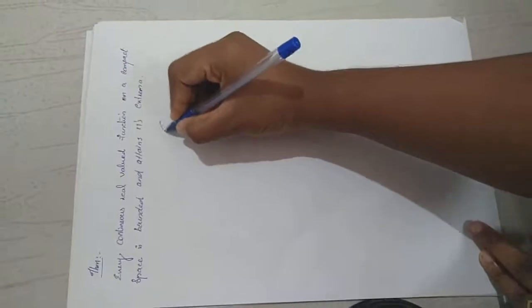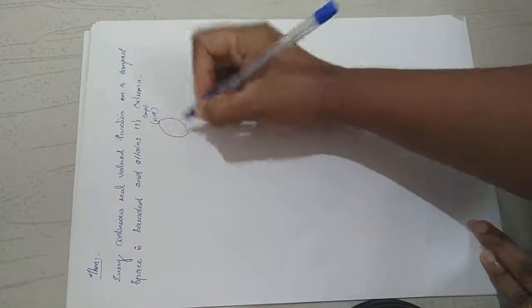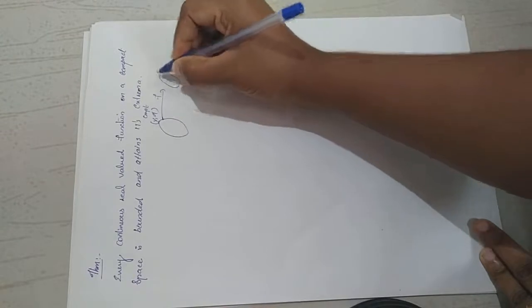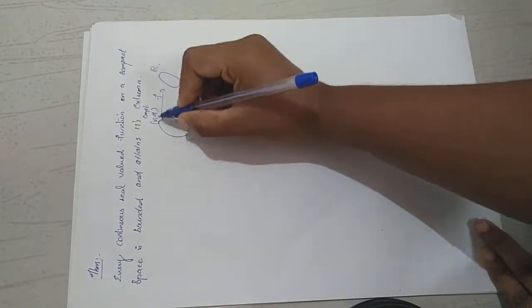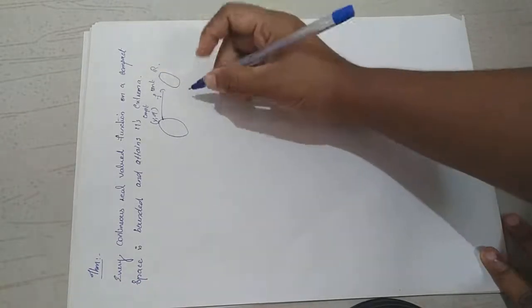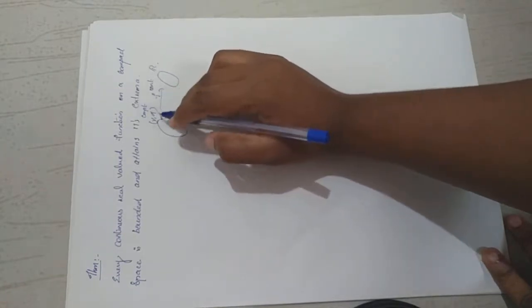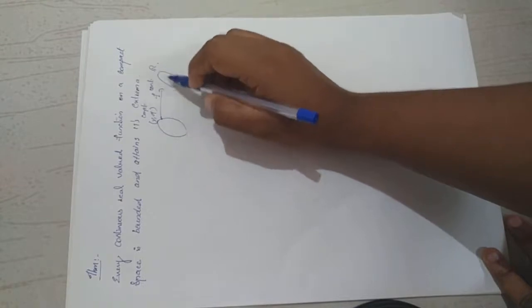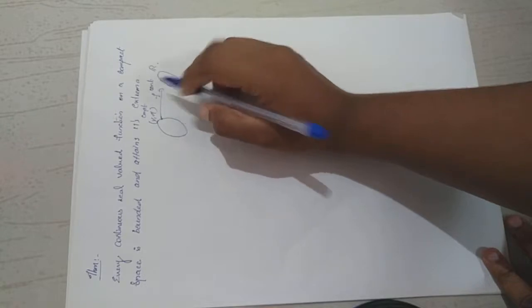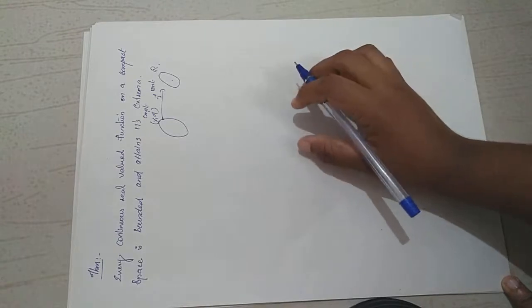So suppose we have a topological space X which is compact, and F is a mapping which is real valued. Real valued means the range is R. So F is a mapping from X to R, and this function is continuous and X is compact. Then we need to prove that F is bounded, which means its range is bounded, and this function attains its extrema on its domain. This is what we need to prove.